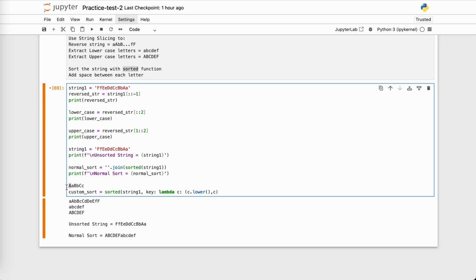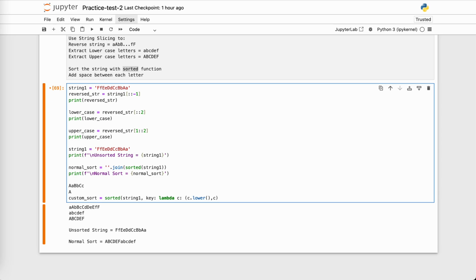Okay, so A is 65 and small a is 96. So when it gets capital A, it will convert it into a small a, right? And then it will pass the value for it in the sorted function to sort it numerically. So what will be the value that will be passed for capital A? It will be passed as 96 instead of 65, which is the value of small a. So something like this, okay?